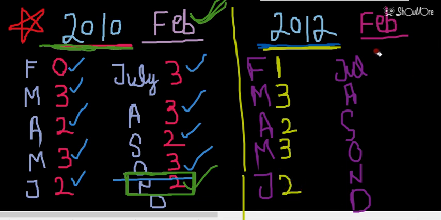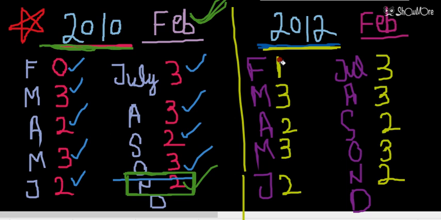July 3 days. August 3 days. September 2 days. October 3 days. November 2 days. So now we have to check which month has the same calendar as month February, for leap year. Let's see how to solve this question now.